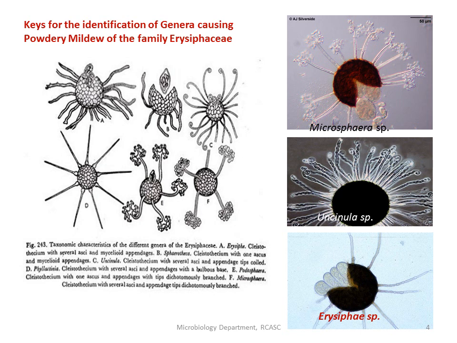Even in Microsphaera, the appendage is dichotomously branched at its tip, but the distinguishing feature is that Microsphaera has many asci inside the Cleistothecium, whereas Podosphaera has only one. These are the distinguishing features of some of the genera of the family Erysiphaceae.